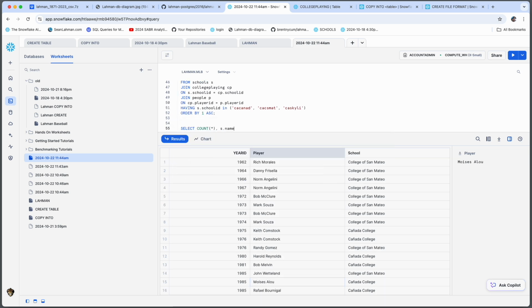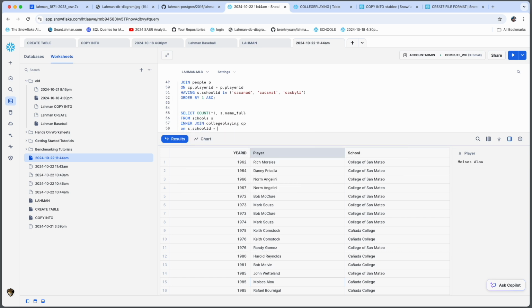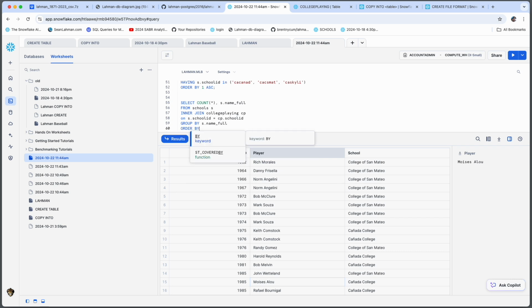One last query around schools. Which university in the United States is the most prolific in creating Major League Baseball players? So let's put together that query and see what the output is.